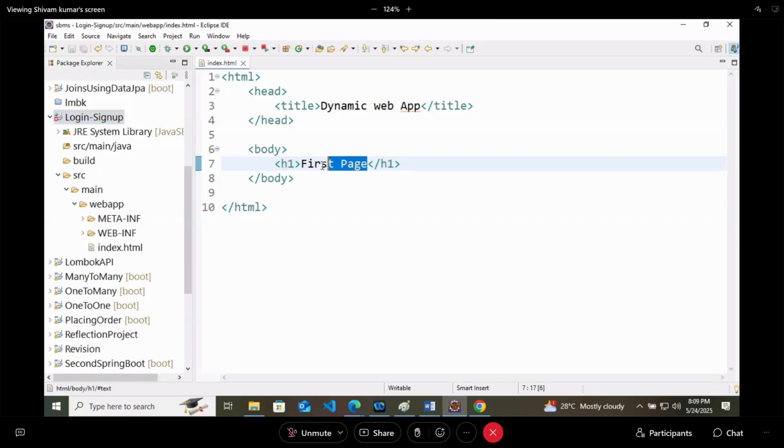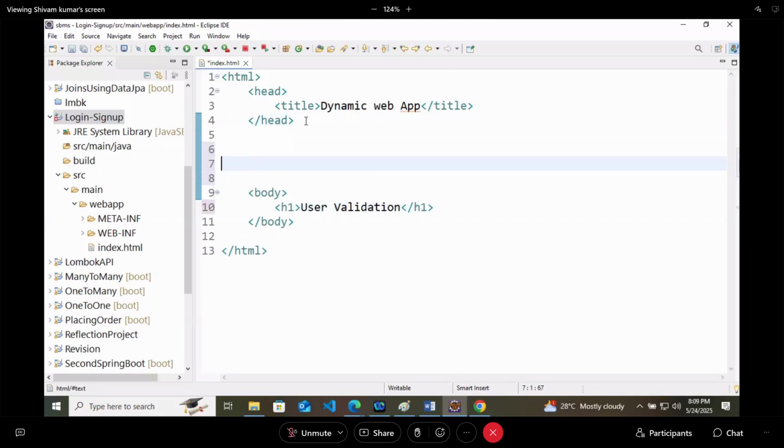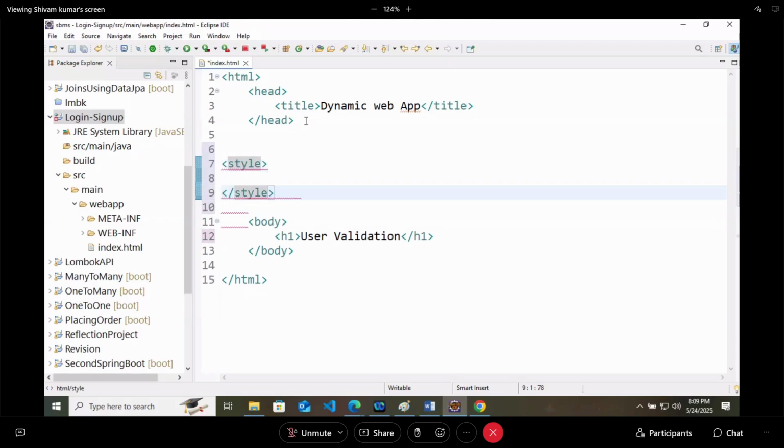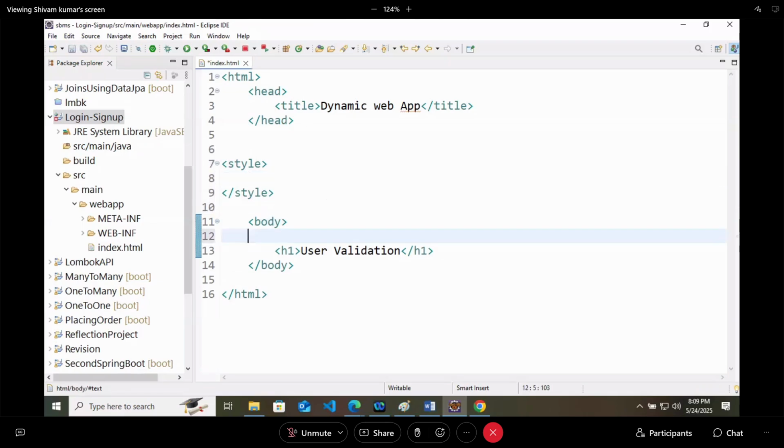So the page name is user validation, and here only I will write some of the style to it. I am not going to teach this HTML now. So just understand, okay? Inside body, we are having a div.